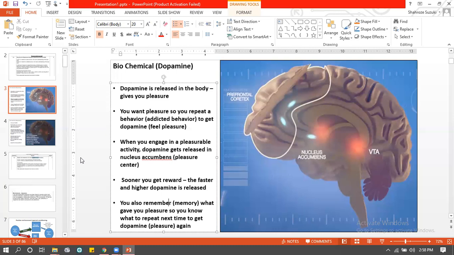One more point for individual versus situational: it's also going to be individual, because this nucleus accumbens pathway, the whole mechanism, is going to differ from one person to another. Because every person's biological composition is different, right? So that way the dopamine chemical